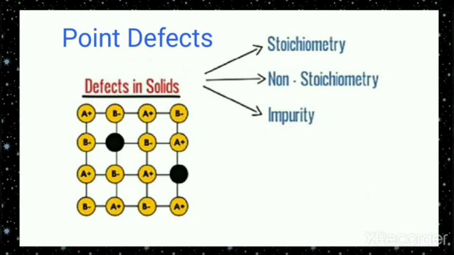Point defects can be classified into three types: stoichiometric defect, non-stoichiometric defect and impurity defect.